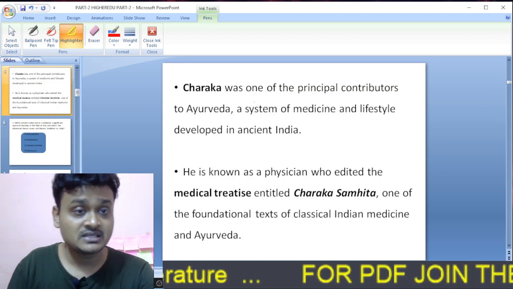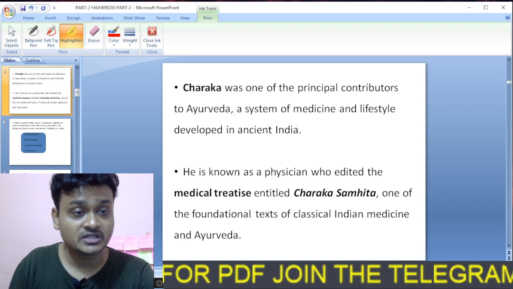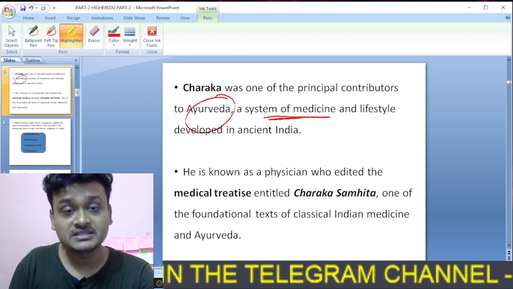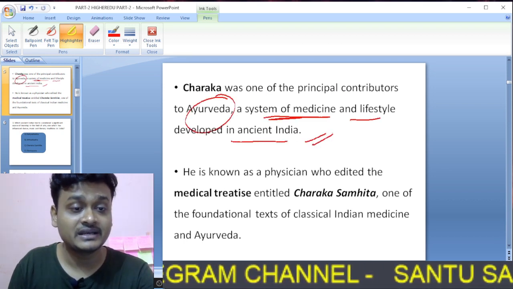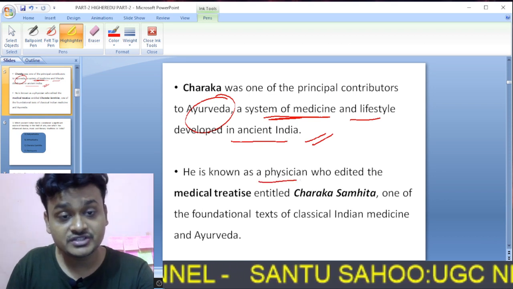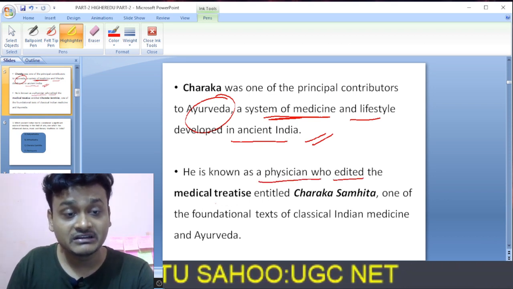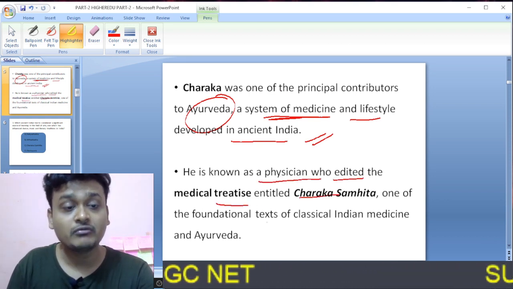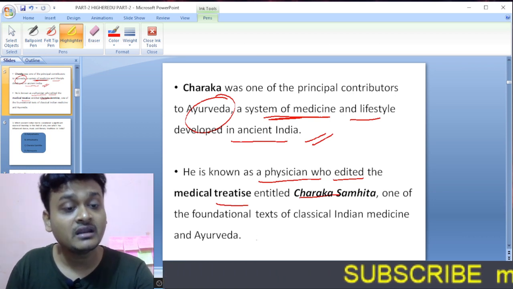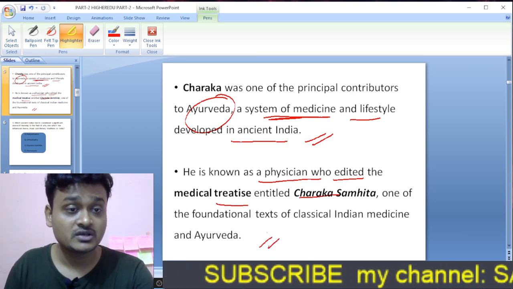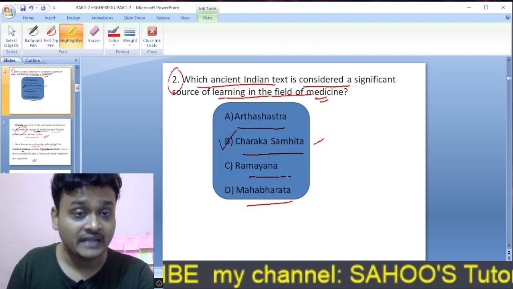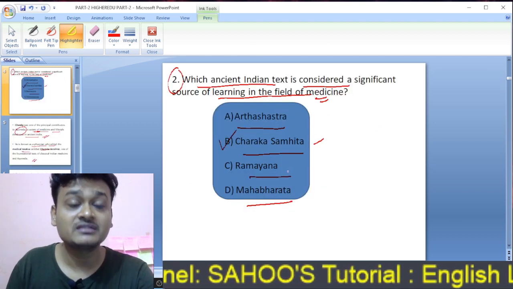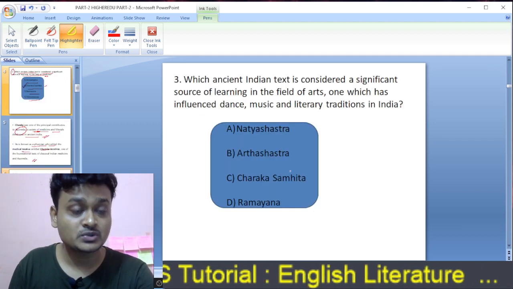And here is the explanation. Charak was one of the principal contributors to Ayurveda, a system of medicine and lifestyle developed in ancient India. And he is known as a physician who edited the medical treatise entitled Charak Samhita, one of the foundational texts of classical Indian medicine and Ayurveda. So Charak has written Charak Samhita, and that is a source of learning in the field of medicine. Moving on to question number 3.